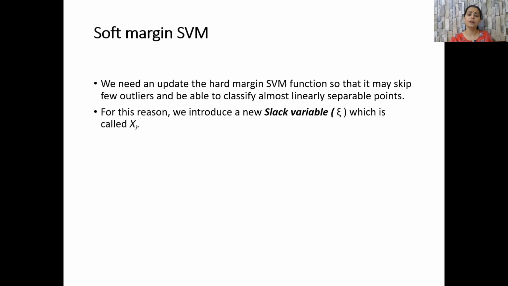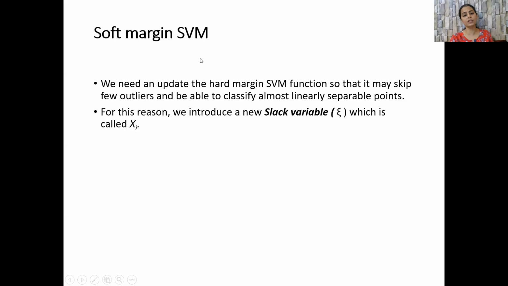For this reason, we also introduce a new slack variable, called xi, to find the vector and the scalar, w and b respectively as we conventionally call them, such that the hyperplane maximizes the distance or the margin and minimizes the loss term, which is represented by these slack variables, subject to the condition that all points are correctly classified.